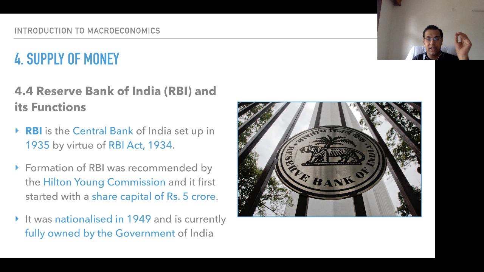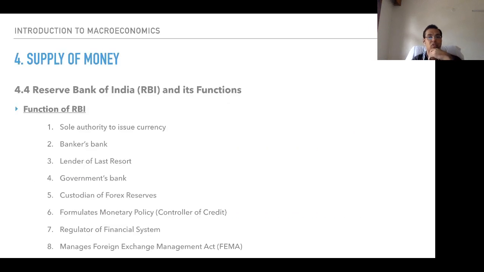It was nationalized, which means it came under the control of Government of India in the year 1949 and is currently fully owned by Government of India. So RBI is a fully government-owned institution. What are the various functions of the Reserve Bank of India? First, it is the sole authority to issue currency. The sole single authority to issue currency is RBI. No other authority can issue currency except RBI.